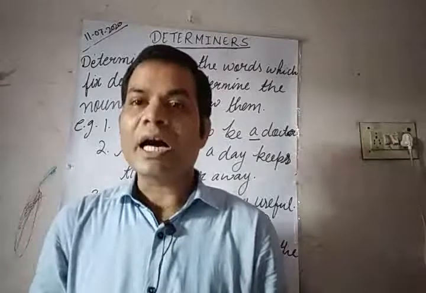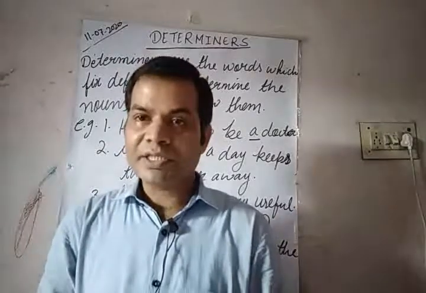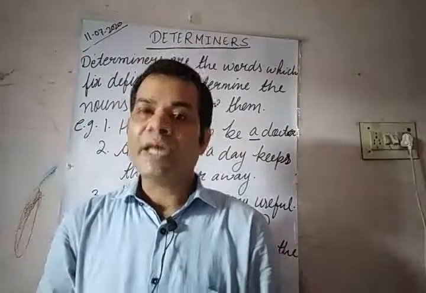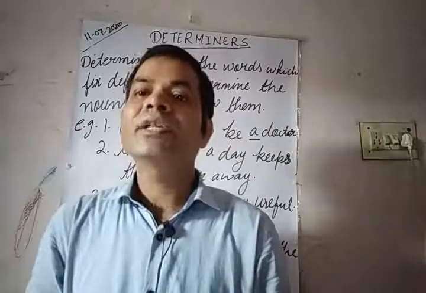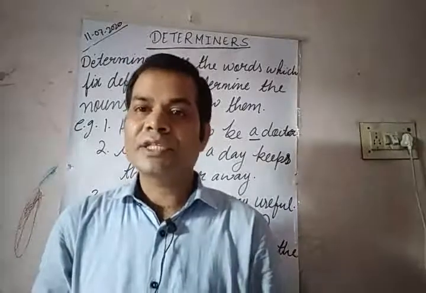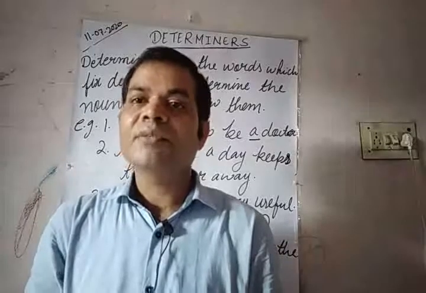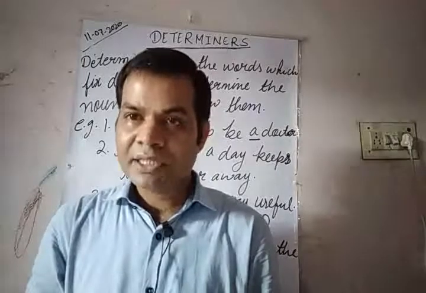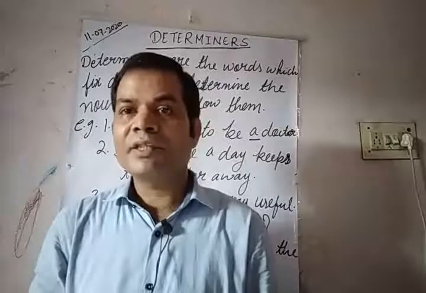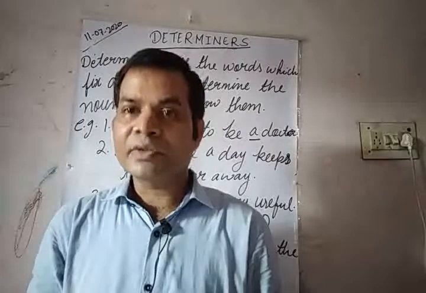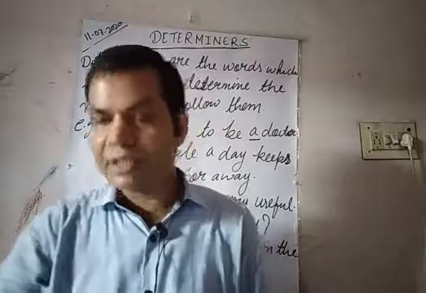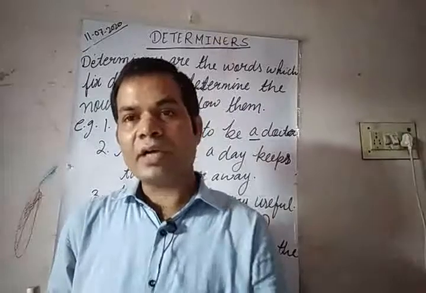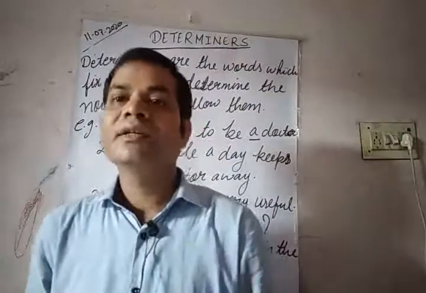Determiners include articles, possessive adjectives, demonstrative adjectives, indefinite pronouns and numeral adjectives. Articles, demonstrative adjectives, possessive adjectives, numeral adjectives, adjectives of number and indefinite pronouns. So we will be discussing them one by one. Let us go through the definition and some examples first. Definition, as I told you, determiners are the words which come before a noun and fix their position.